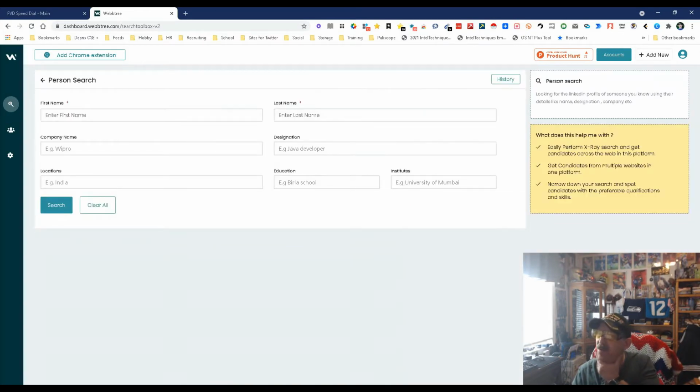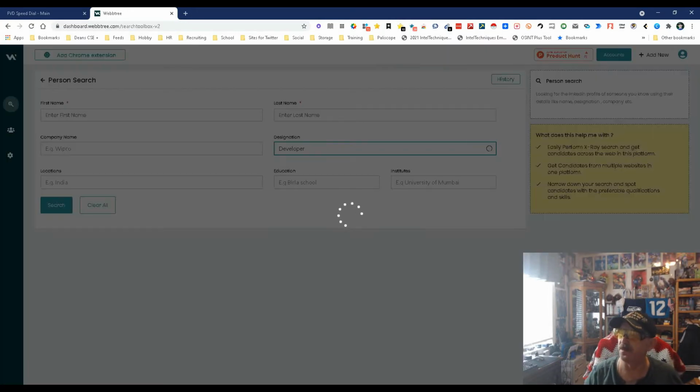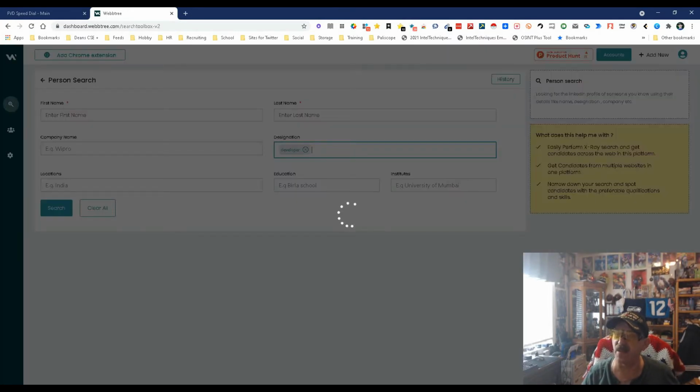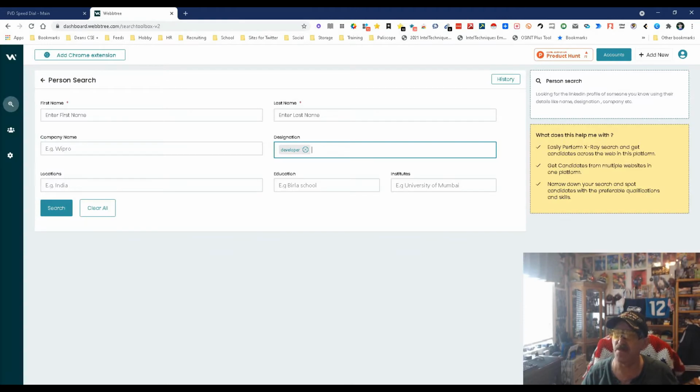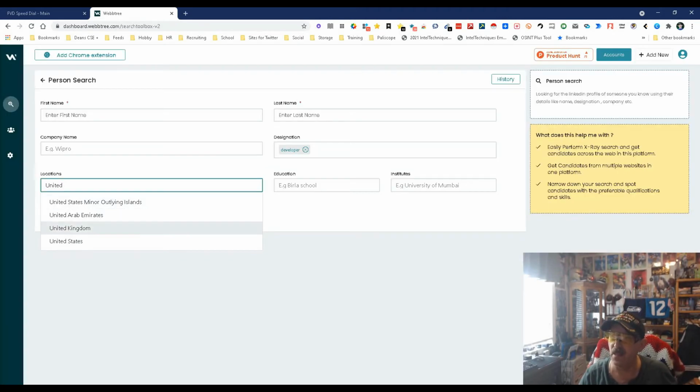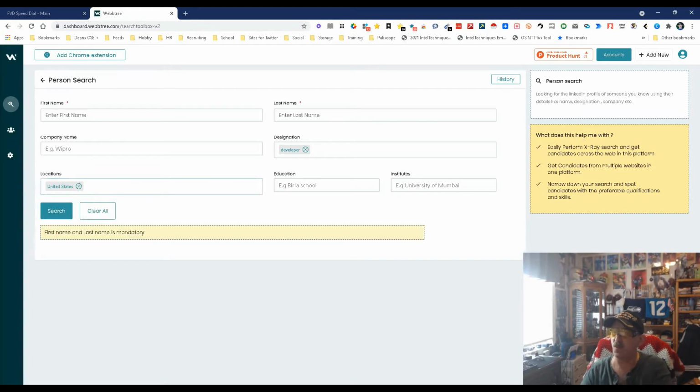So what I'm going to do is try something different. Instead of all this, I'm going to try this right here. I'm going to just put in the word developer. I'm not going to put in a name, just developer. And then I'm going to put in the location. We're going to keep it in the US of A. There, and let's search. Let's see what we get.